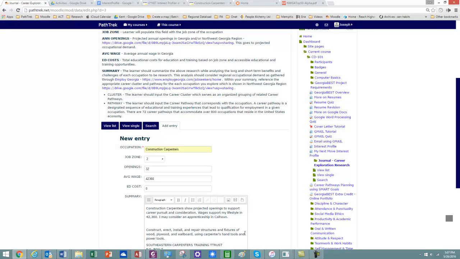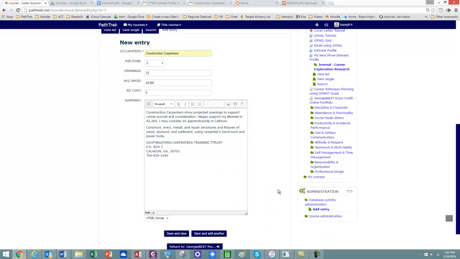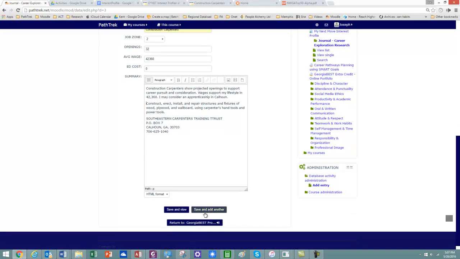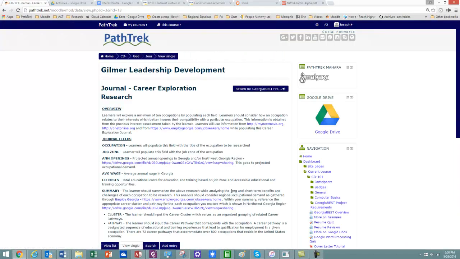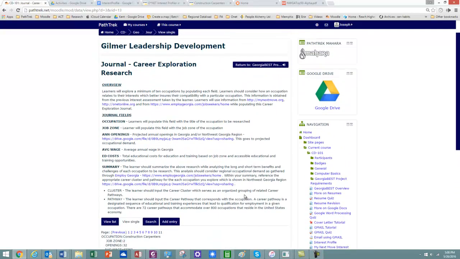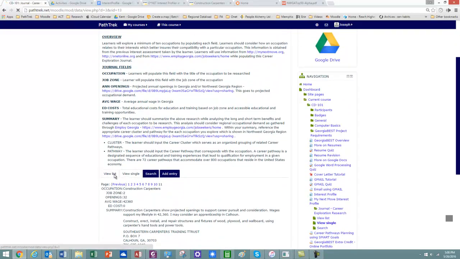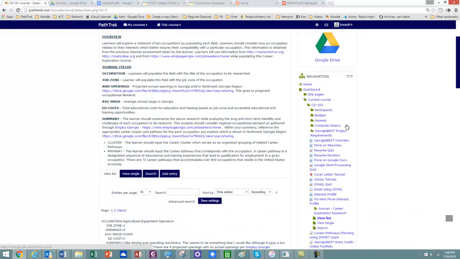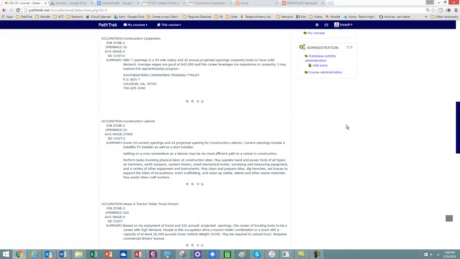So this would be one career that you would research, and then you have all the information there, and you would save that. You could save it and view it, and there it is. That's the research. And so that's one of the areas of research that you want to do. And then overall, when you get through, you'll view the list. So that's all your research.